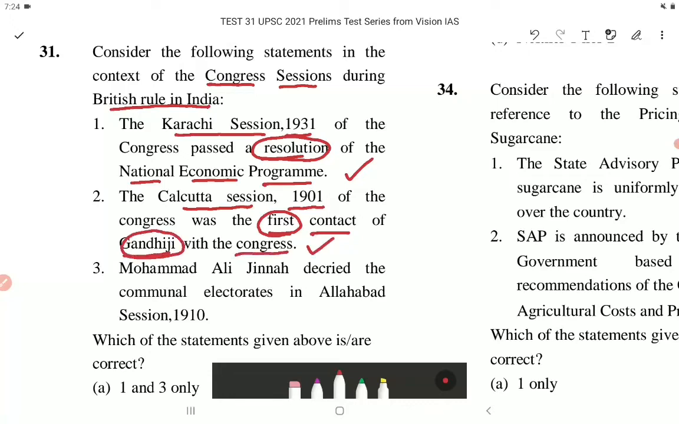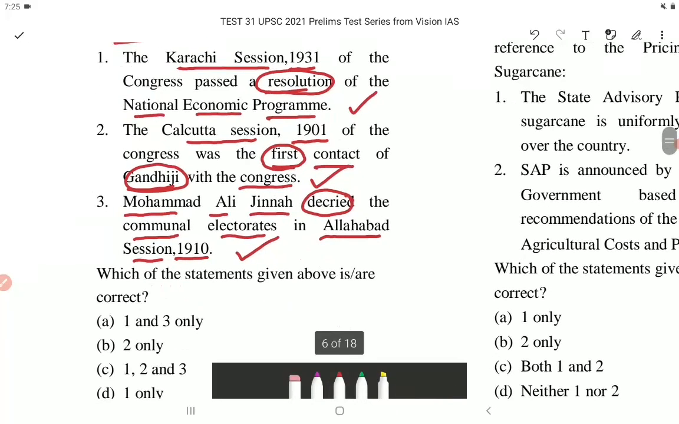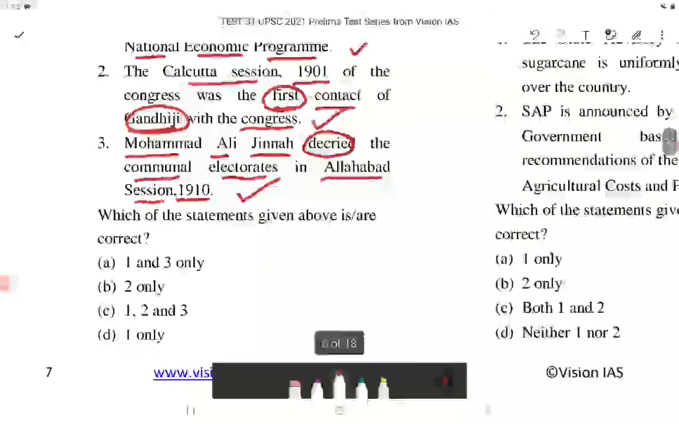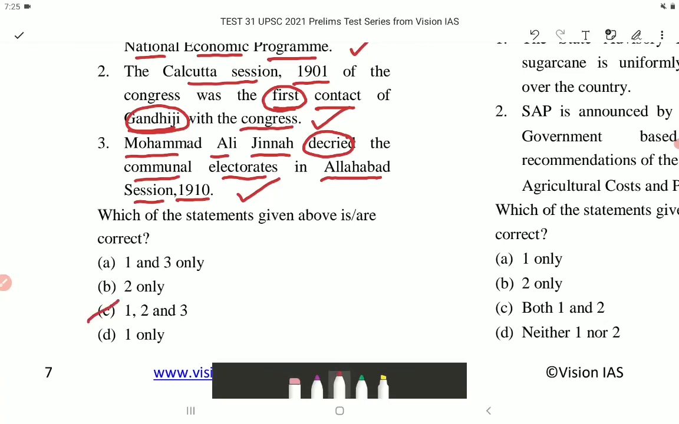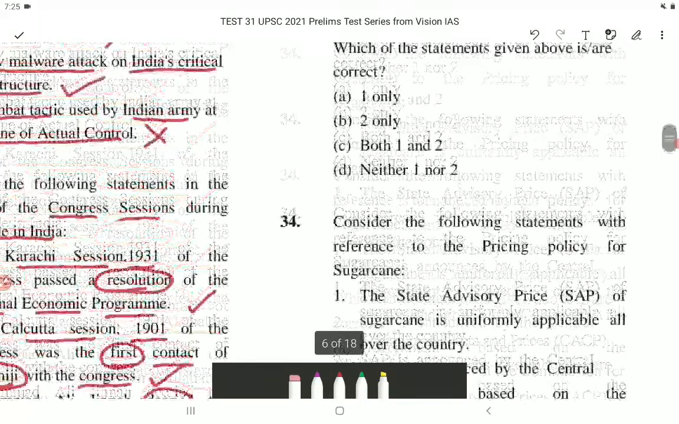This is correct. Statement 3. Muhammad Ali Jinnah decried the communal electorates in Allahabad session in 1910. This is also correct. Which of the statements given above is or are correct? So the correct option is option number C, that is 1, 2 and 3. Now let's come to question number 32.